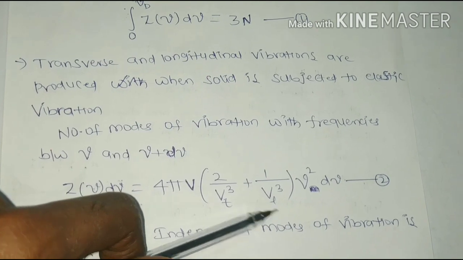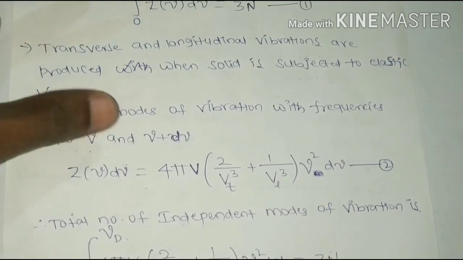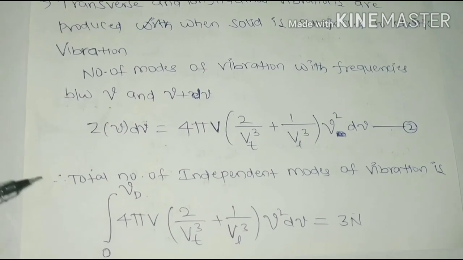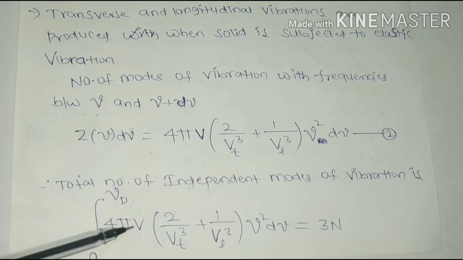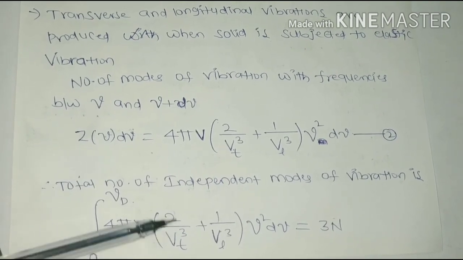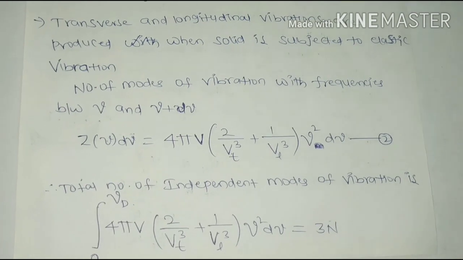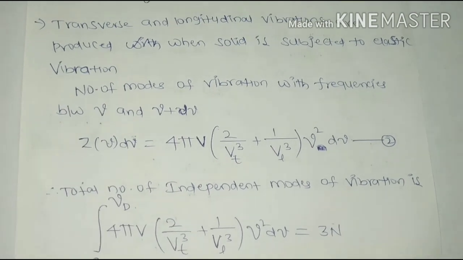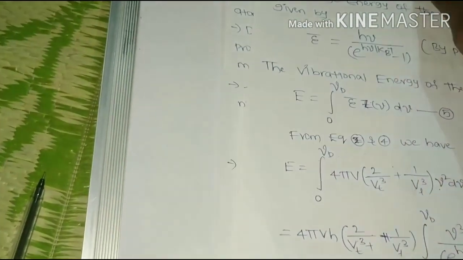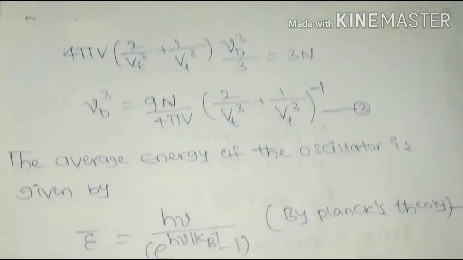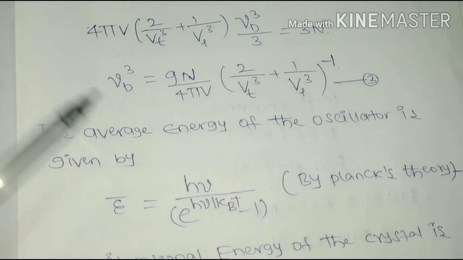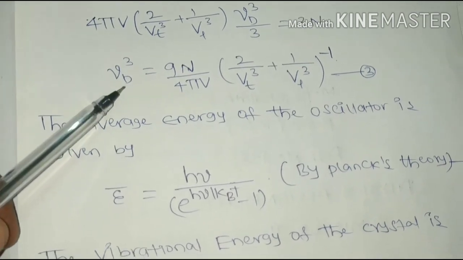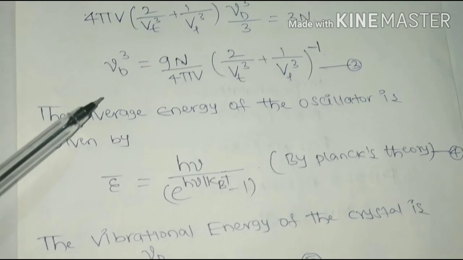Then we come to the total number of vibrational modes, corresponding to the maximum frequency. The integral from 0 to nu m of 4 pi V (2 by vt cube plus 1 by vl cube) nu square d nu is equal to 3N. From the above equation, from equation 1, you can see that it is 3N. Then integrating the above equation, you get 4 pi V (2 by vt cube plus 1 by vl cube) times nu cube by 3, since the integration of nu square gives nu cube by 3.